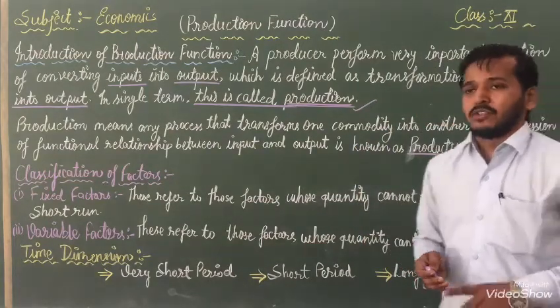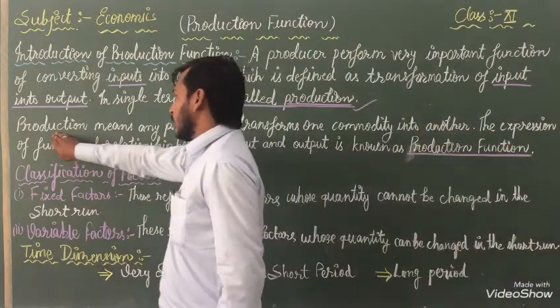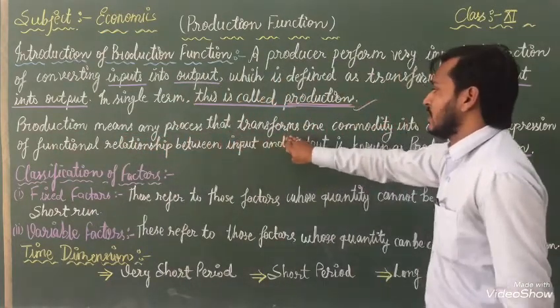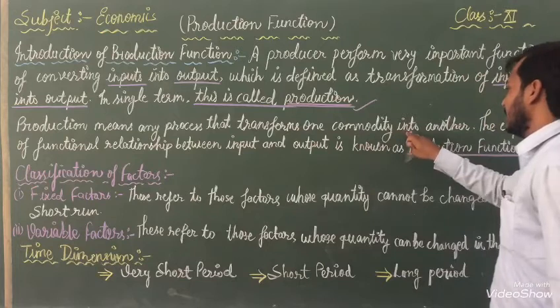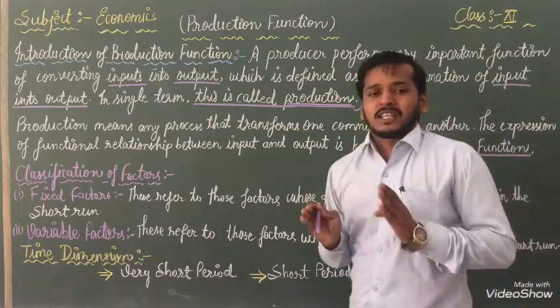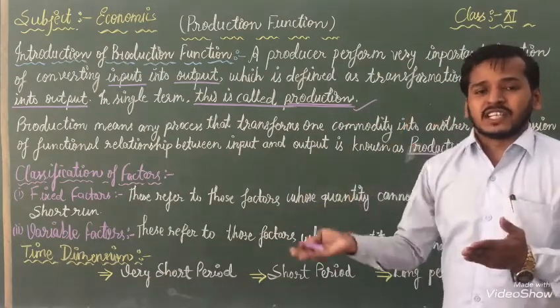After that, we have to read what is the production function. So read. Production means any process that transforms one commodity into another. Production means we are converting or transforming one commodity into a second commodity.